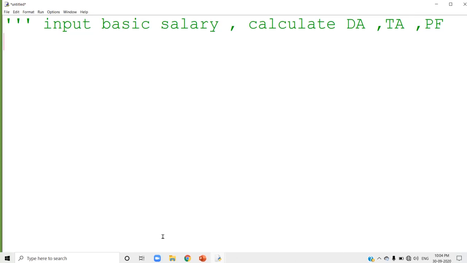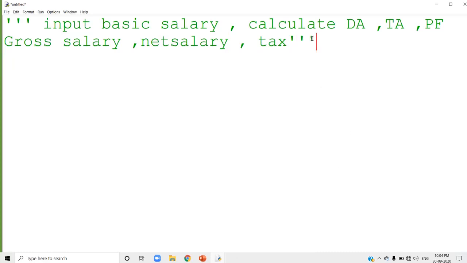These are the things to calculate. And again there is gross salary, net salary, and tax also. These are the things you have to calculate, and the comment statement must end with triple single quotes. So this is just a comment statement. I told you to begin the program with a comment statement, which is a short description of your question.